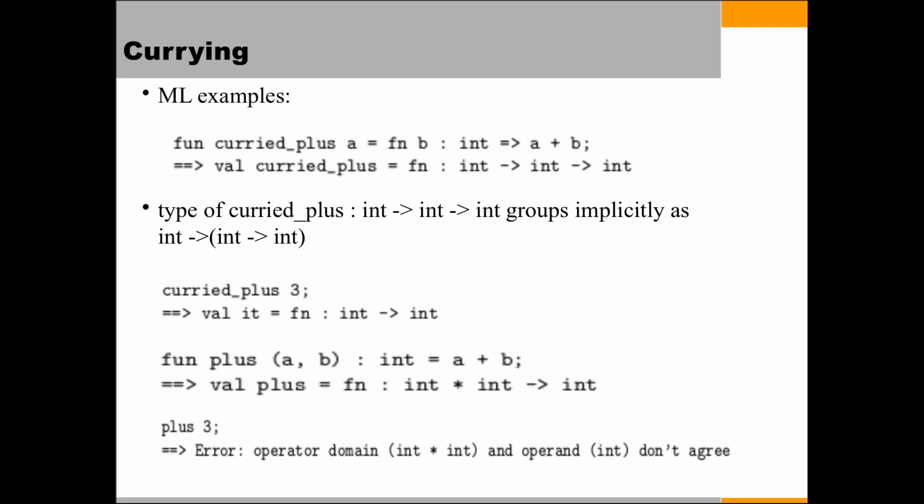So here the type of curried_plus is int -> (int -> int). Likewise, it takes a type of int, then returns int -> int, because plus is a function mapping a pair or tuple of integers to an integer.